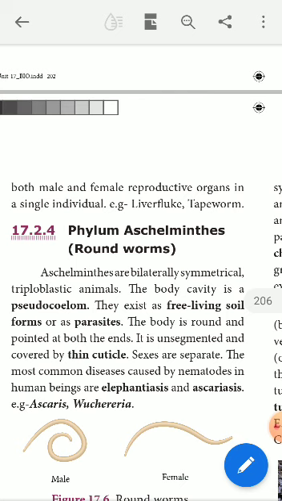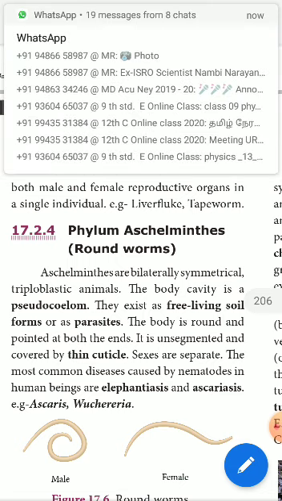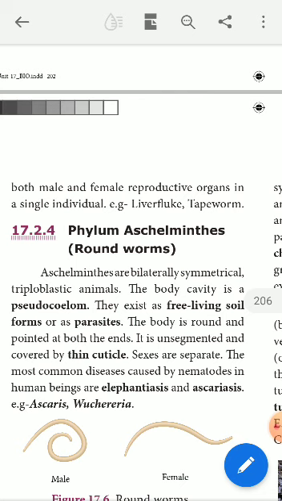Now we are going to discuss the characteristic features of the roundworms. Aschelminthes are bilaterally symmetrical. You all know that according to the plane of arrangement of organs, animals are classified into three main kinds: asymmetrical, radially symmetrical, and bilaterally symmetrical. In bilaterally symmetrical animals, the organs are arranged along the central axis of the body. So Aschelminthes are bilaterally symmetrical animals.